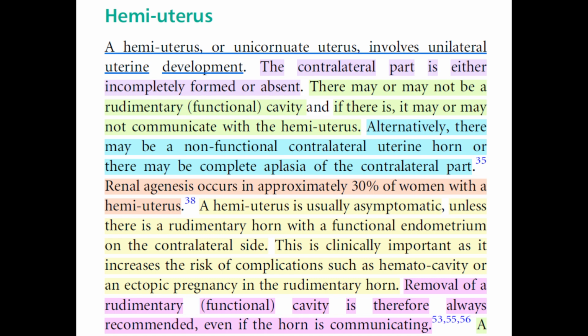A hemi-uterus is usually asymptomatic unless there is a rudimentary horn with a functional endometrium on the contralateral side. This is clinically important as it increases the risk of complications such as hematocavity or an ectopic pregnancy in the rudimentary horn. Removal of a rudimentary, functional cavity is therefore always recommended, even if the horn is communicating.